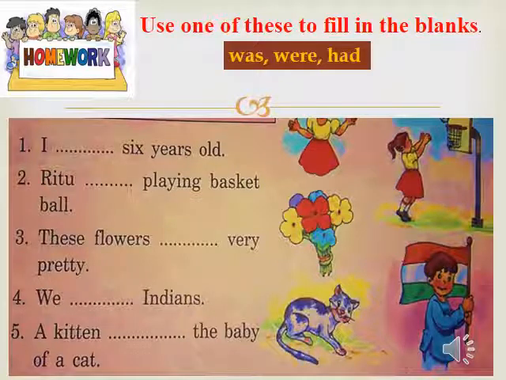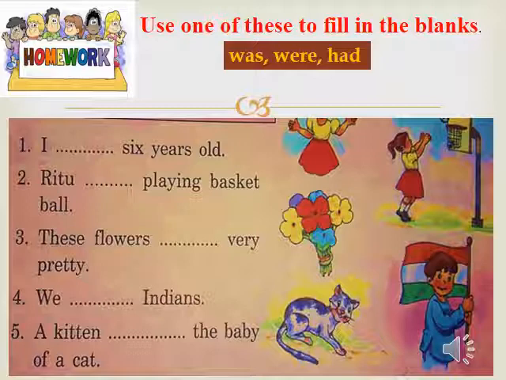Was, were, had. Because I is showing a singular person, here you will use was. I was 6 years old. See the third one. These flowers blank very pretty. Your noun is plural. These flowers. It is not talking about one flower, it is talking about flowers.